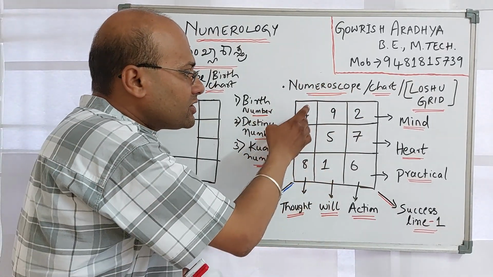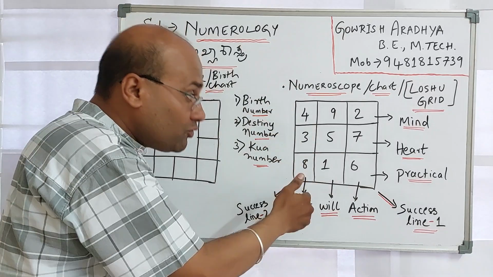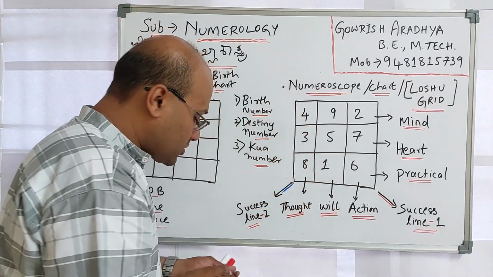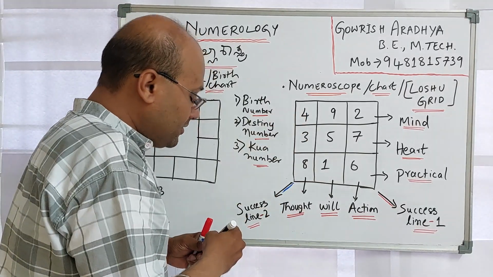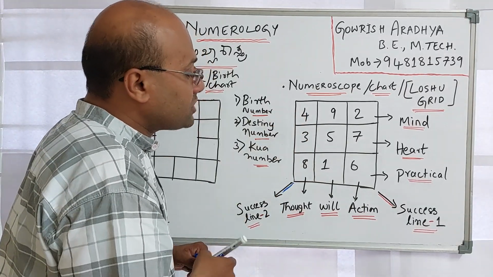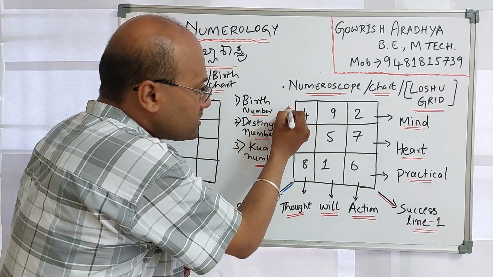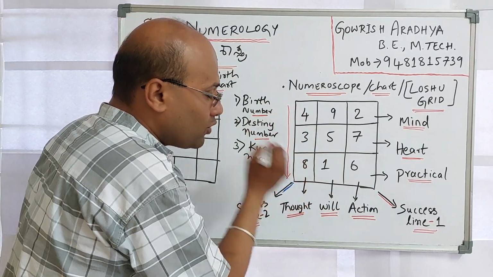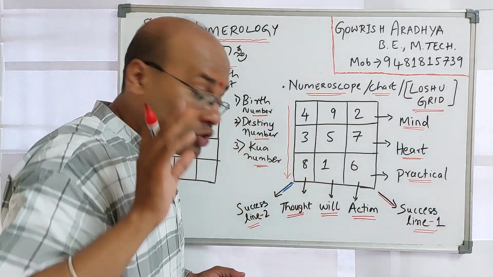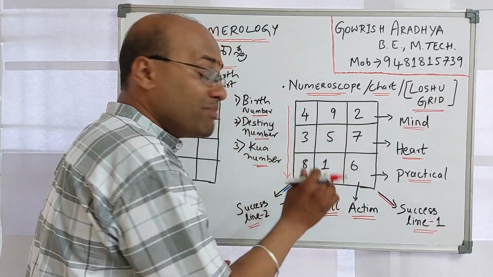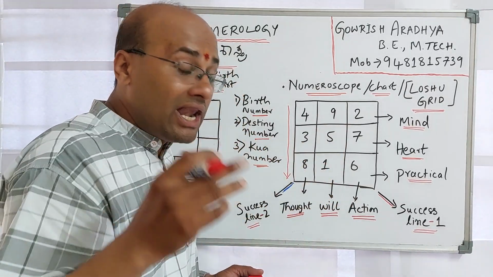When you think about 438, this is one vertical line. 438, 951, and 276 are the verticals. 438 makes the thought line, and 951 makes the will plane, or will line.